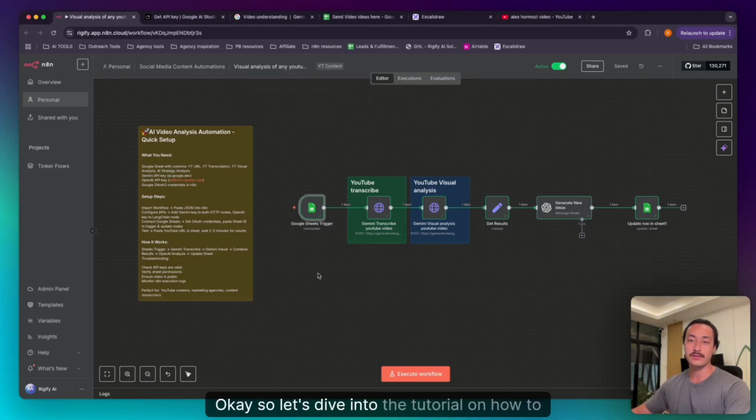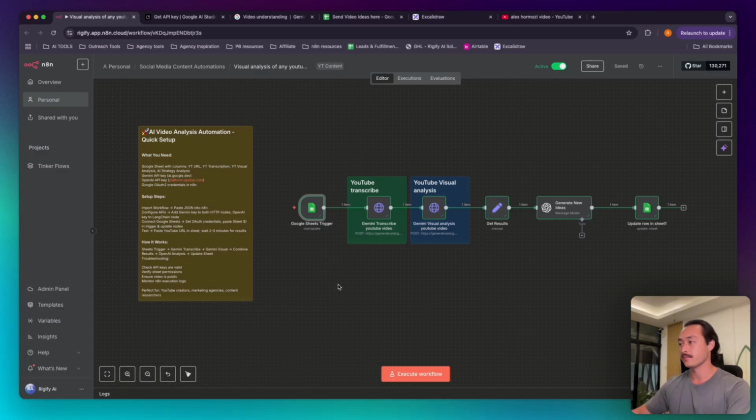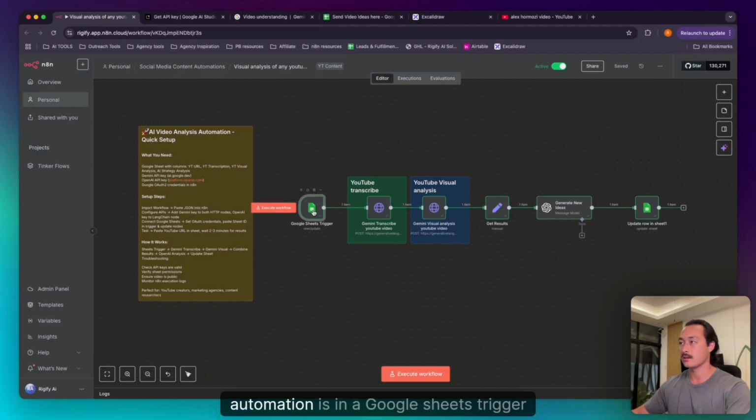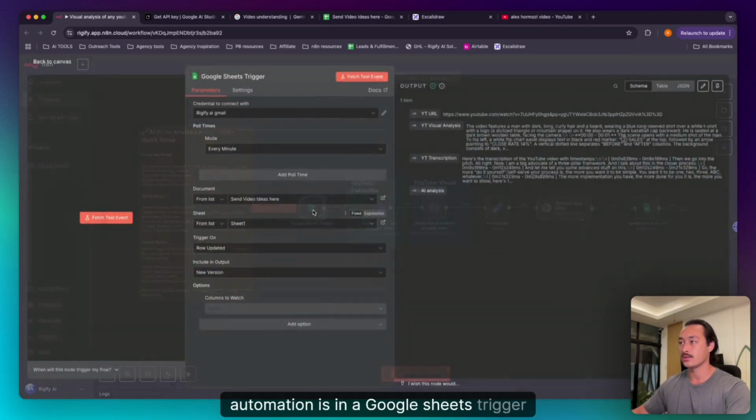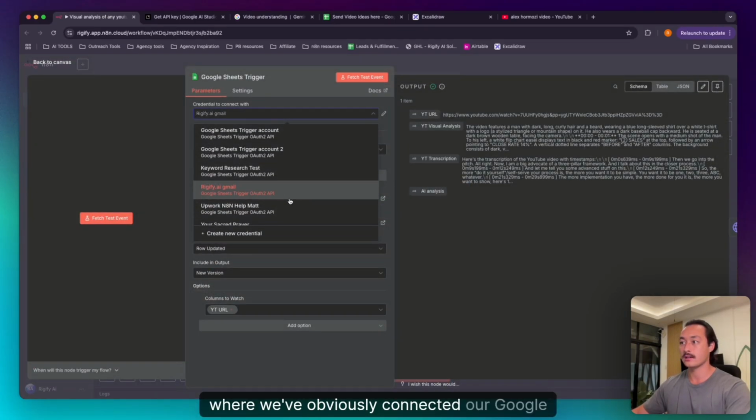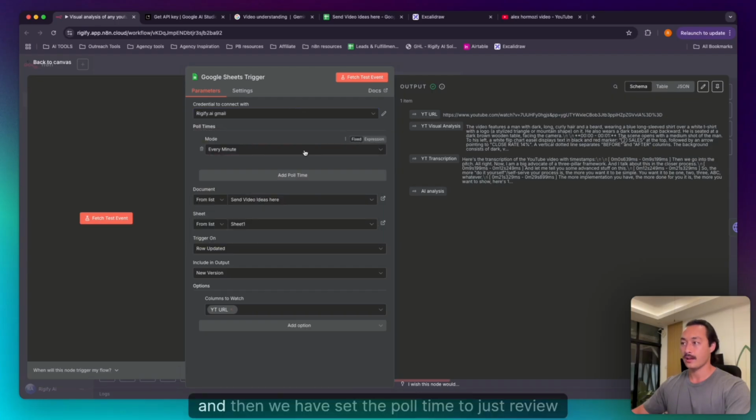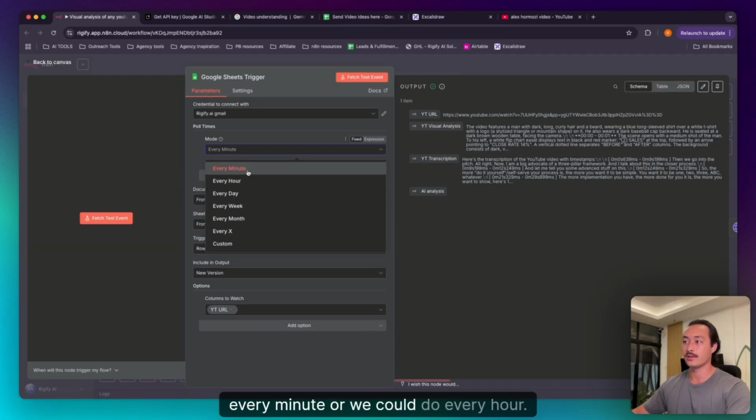Okay, so let's dive into the tutorial on how to build this. It's only 6 nodes here, so we can make this a pretty quick tutorial. What starts the automation is a Google Sheets trigger, where we've connected our Google accounts, and we have set the poll time to review every minute, or we could do every hour.